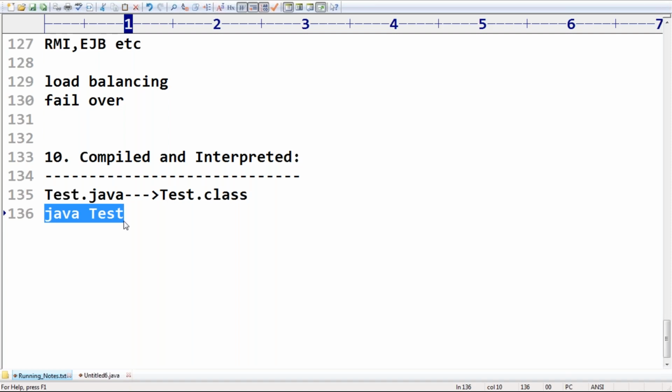So compilation will be there, and at the same time interpretation by default will be there. What is the advantage? Take special care about this one. If it is an interpreted program, every problem will be identified at runtime only. But if it is compiled, most of the problems will be identified at compile time. All the syntactical issues will be solved at compile time.